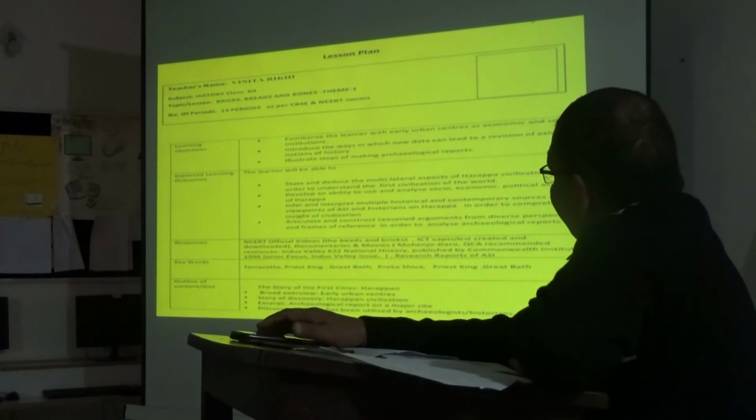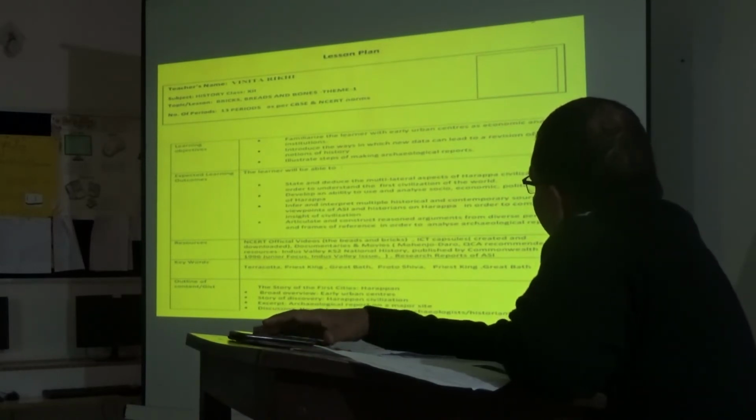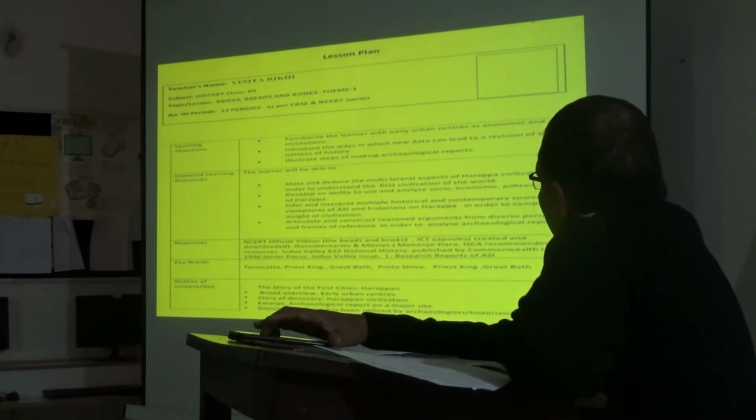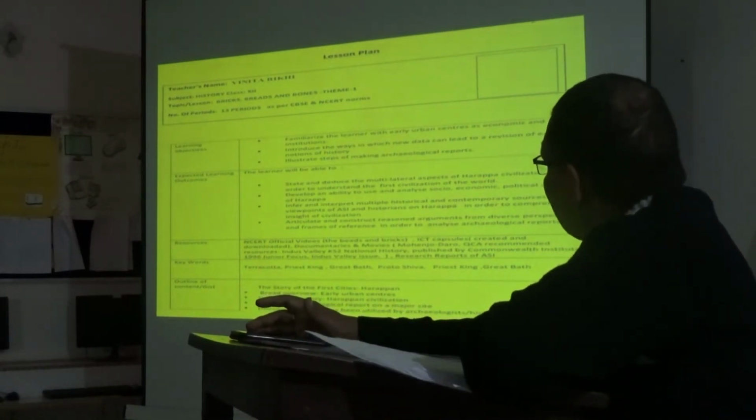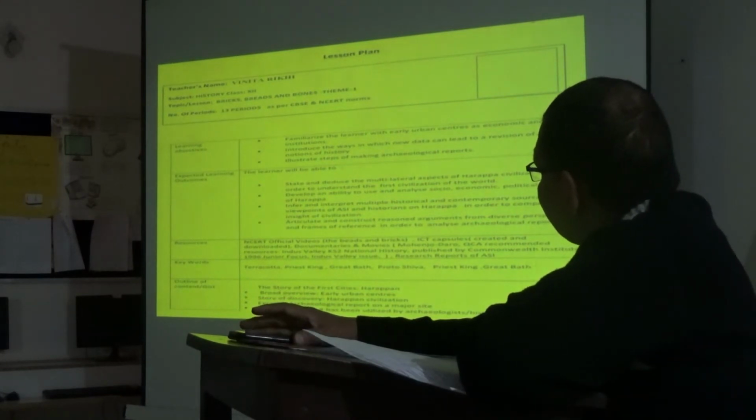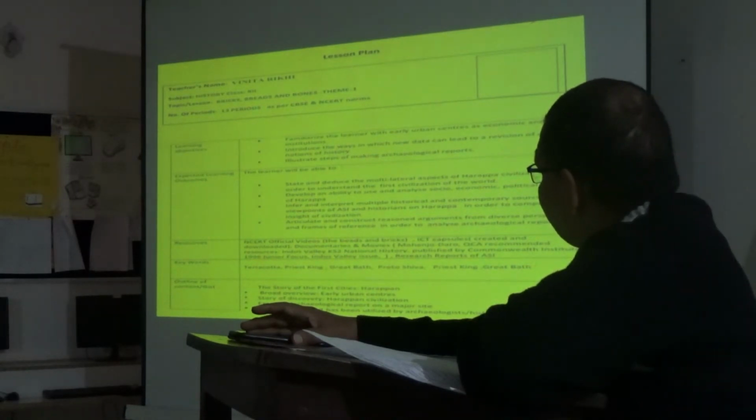Learning objective: familiarize the learner with early urban centers as economic and social institutions. Introduce the ways in which new data can lead to a revision of existing notions of history. Illustrate the steps of making archaeological reports.